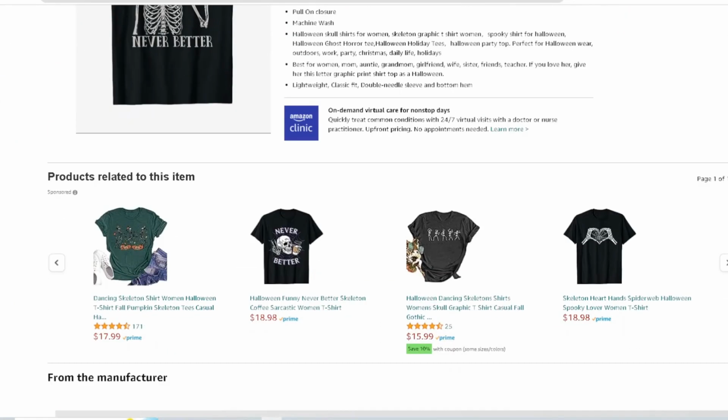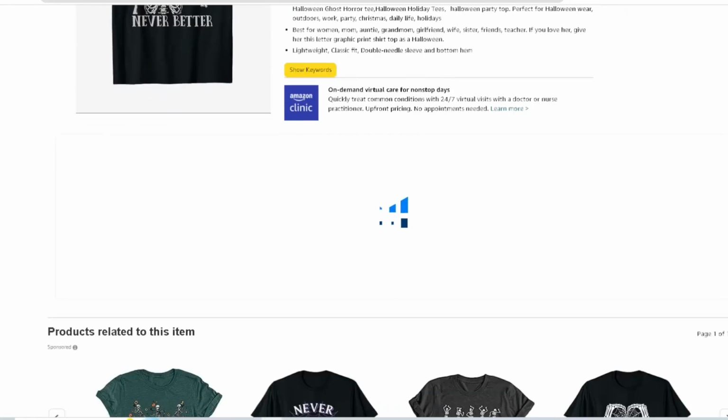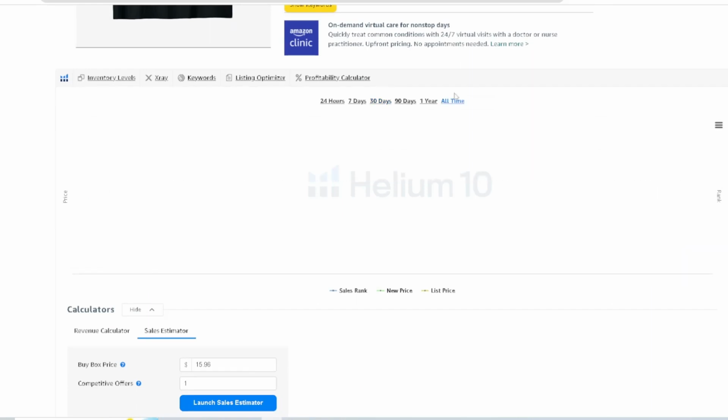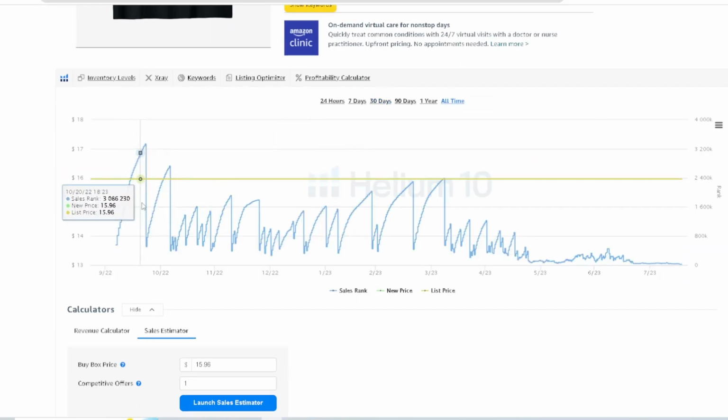And let's dive in a little bit deeper. Let me click on this, and let's come down here and show you an example exactly what I'm talking about. Hopefully the BSR pops up so I can show you what I mean. Look at this, you can see it's consistently selling throughout the whole year. When it comes to something like this, I always recommend trying to figure out something you can mix with the niche in a way where you can leverage that niche and boost you into an evergreen niche where you start to rank for skeleton, funny skeleton shirt, cool skeleton shirt, you know what I mean? Phrases like that are evergreen and they sell all year round.